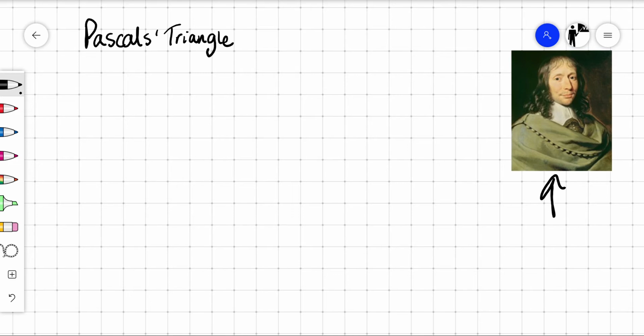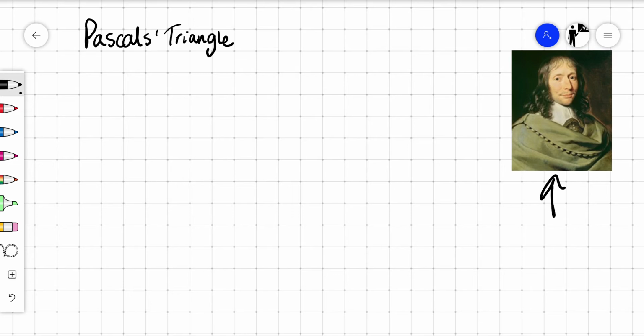By the age of 12, he had discovered himself that the angles in a straight line sum to 180 degrees. His father caught him, and once he discovered that his son had a bit of a talent for maths, he decided for him to plough on with his mathematics education. By the age of 22, Pascal had made some quite interesting observations and inventions. He invented a mechanical calculator to assist his dad in his work with law.